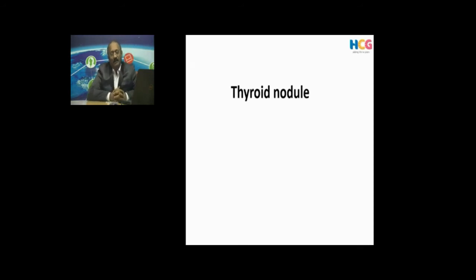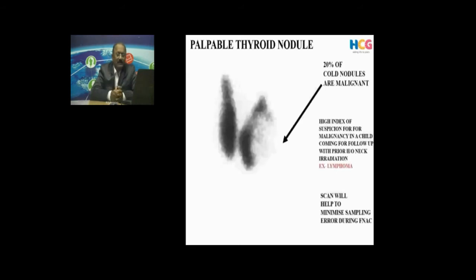Then, in your routine practice, you will come across most of the patients with a thyroid nodule. This is a big dilemma. What to do? If a young lady comes to you, and cosmetically it is not acceptable, what to do for these patients? Or the patient may come with frank thyrotoxicosis symptoms, what to do with these patients? Or the patient is euthyroid, but the swelling is increasing over a period of time, what to do in these patients? Will an isotope scan help? Yes, it can help. It will only tell the function of the nodule.